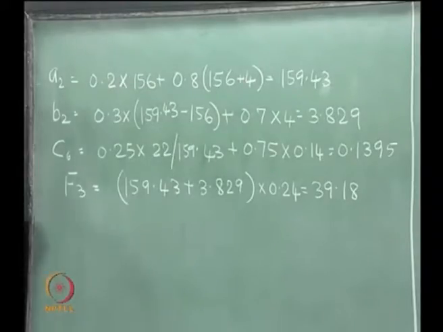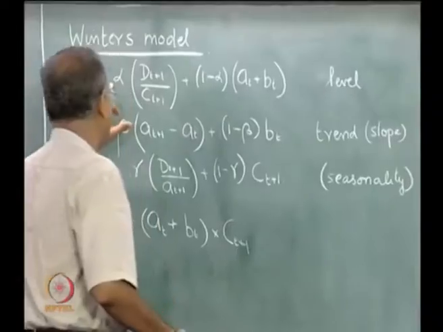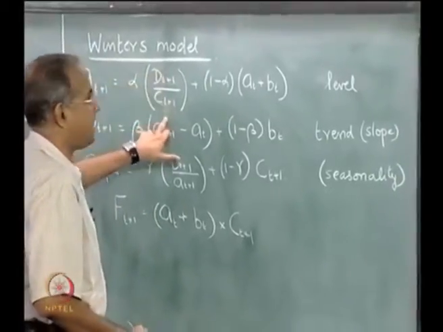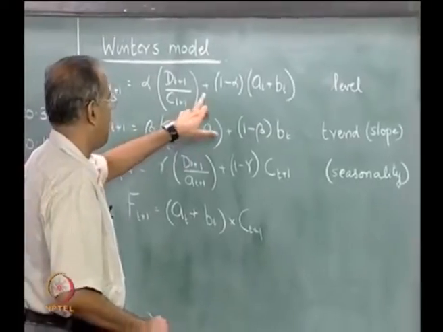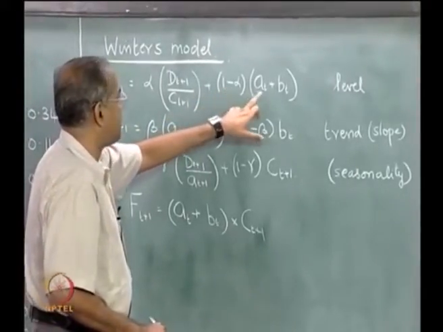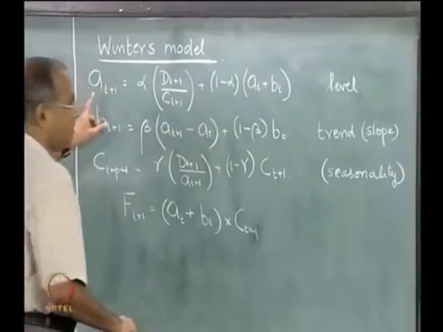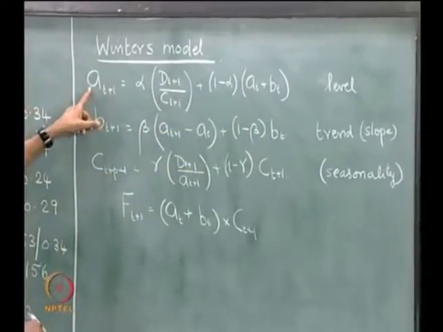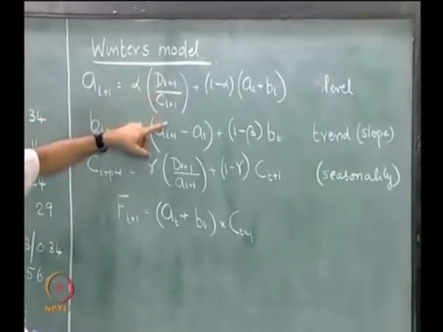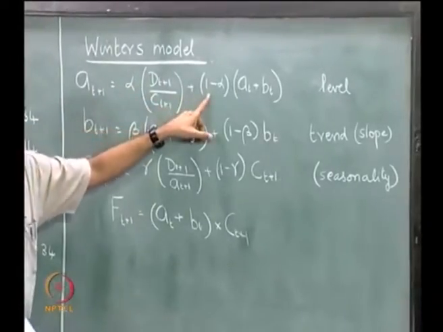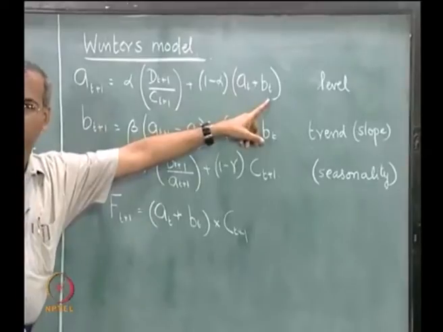Now, once this is known, we can continue the calculations by now starting to compute A3. So, A3 is equal to alpha times D3 by C3 plus 1 minus alpha times A2 plus B2.